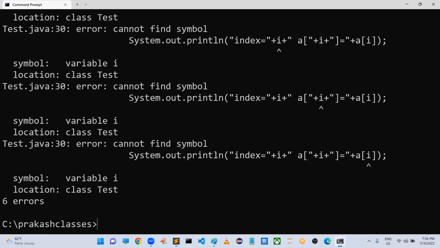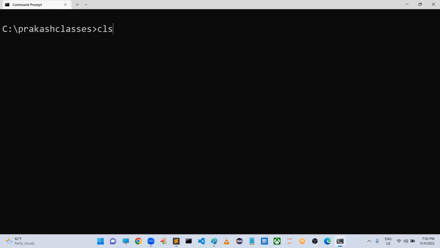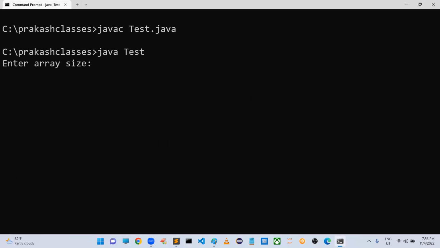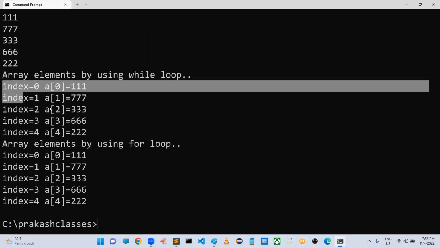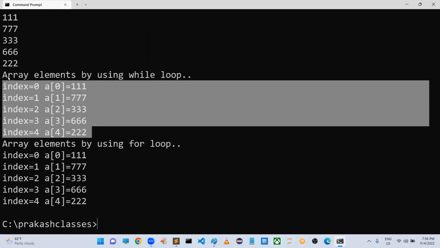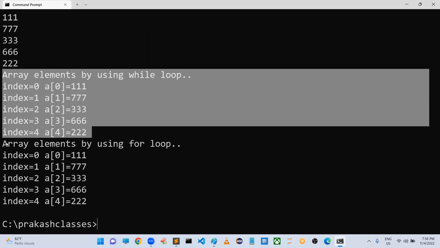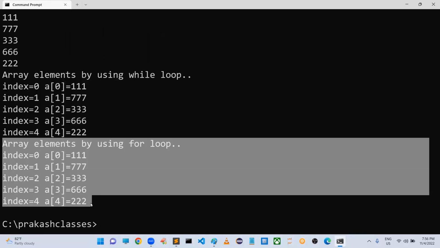Now, see friends. Yes, it is asking size. Sir, 5 elements. 111, 777, 333, 666, 222. Sir, is it printing all the elements? Yes, by using while loop it is printing, by using for loop also it is printing.